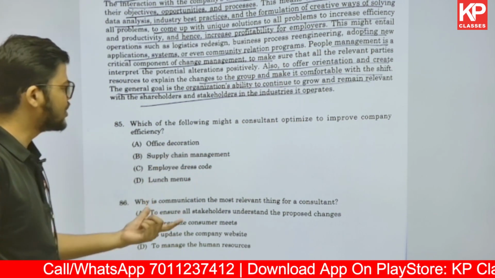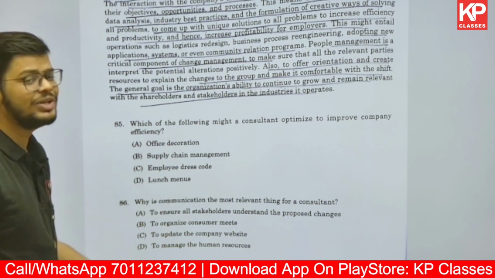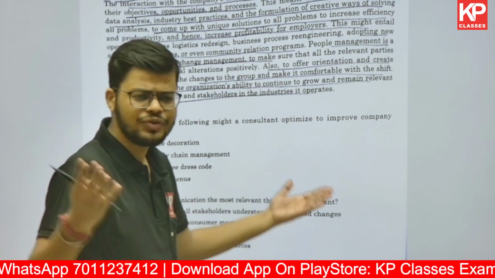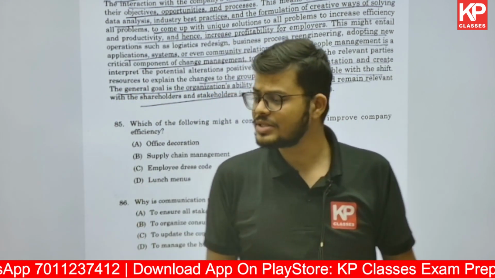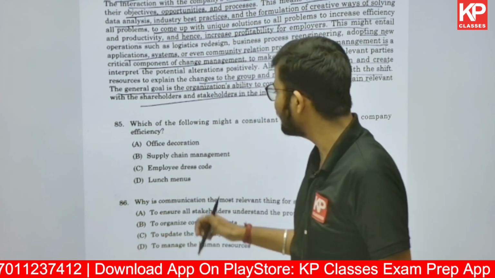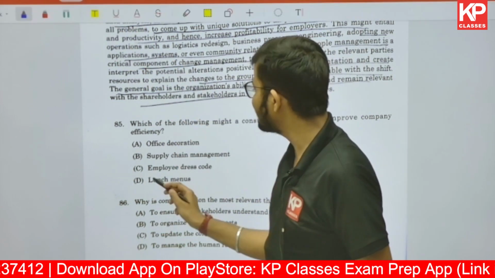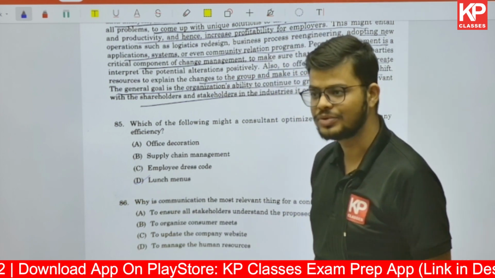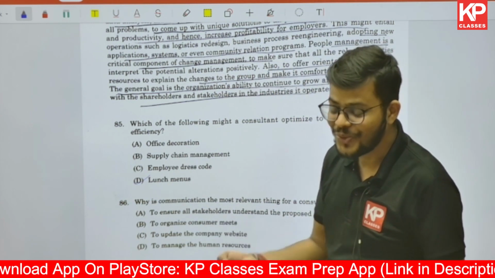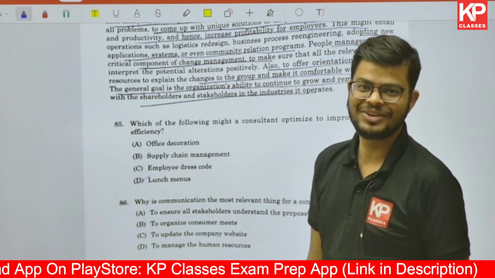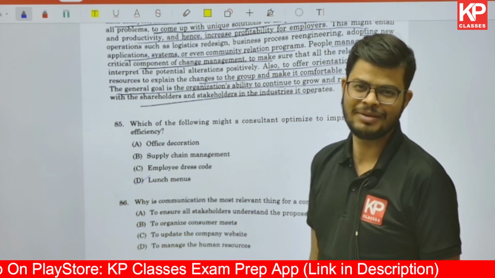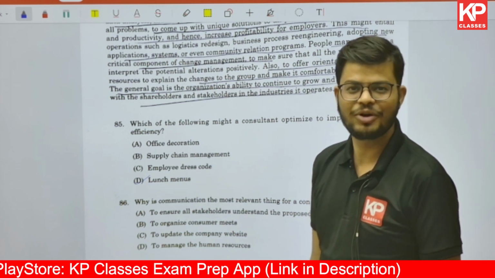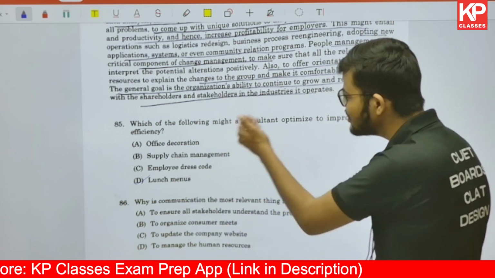So office decoration has nothing to do with efficiency. No matter how your office looks, that does not improve your efficiency. So these level of vague options are there. Employees dress code, lunch menus. Now, who cannot find the answer like these? No, this is just a mockery of the CLAT exam. I'll say that this is a mockery of the exam, that you are asking questions like these.